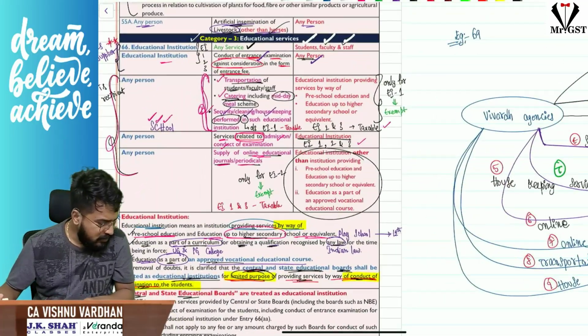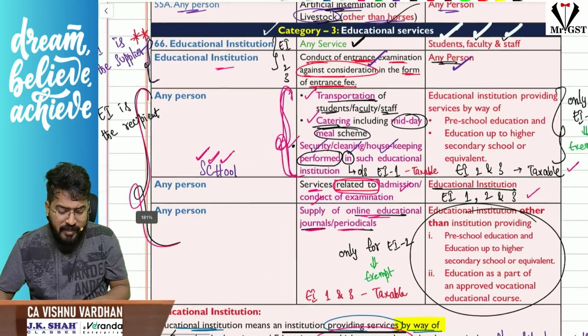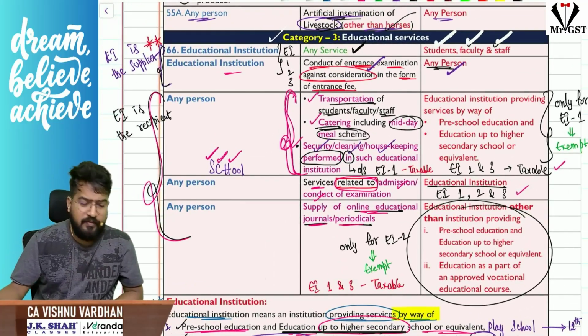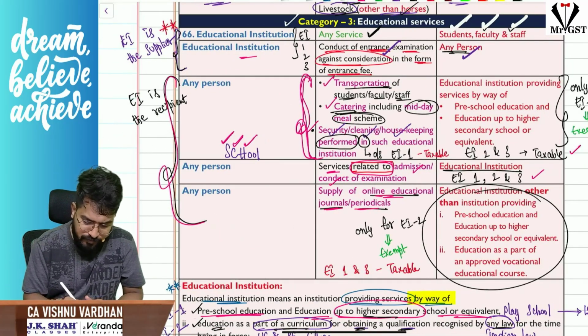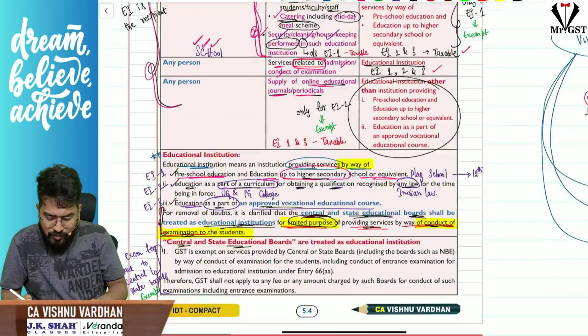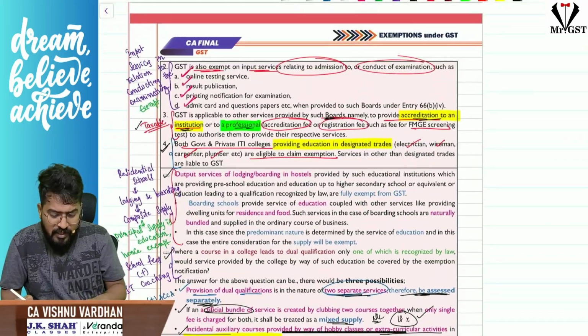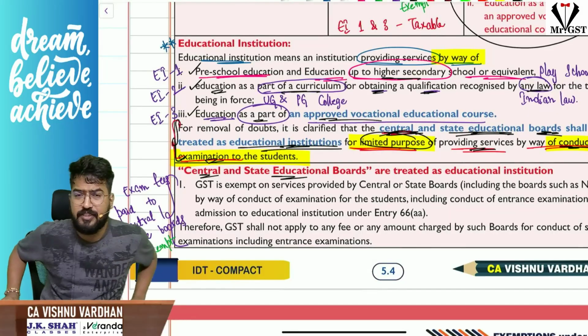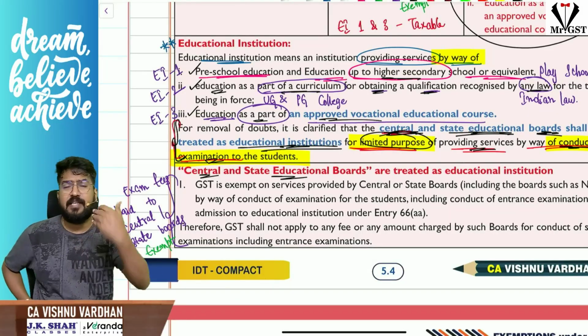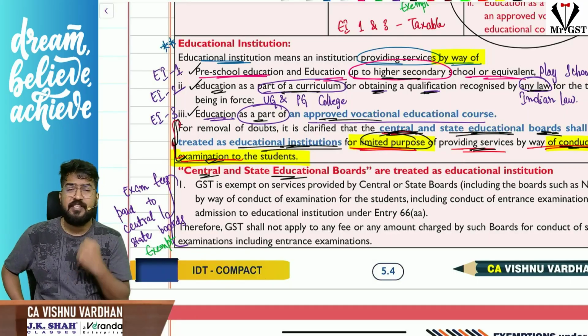Next, there is one more point regarding catering services, sir. Anganwadi schools are also educational institutions. Please understand, Anganwadi schools are covered as educational institutions because they are providing preschool education, number one. And one more thing, remember, these catering services taken by educational institutions, EI1, are exempt under GST.